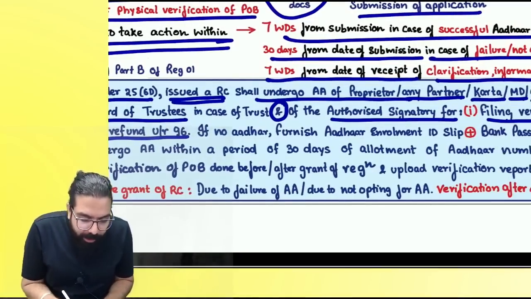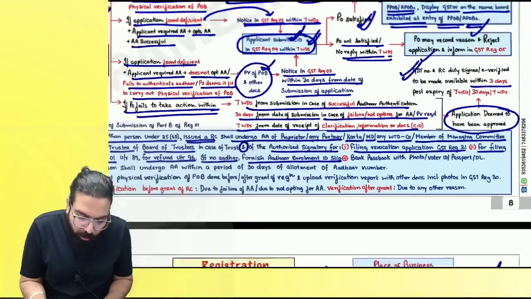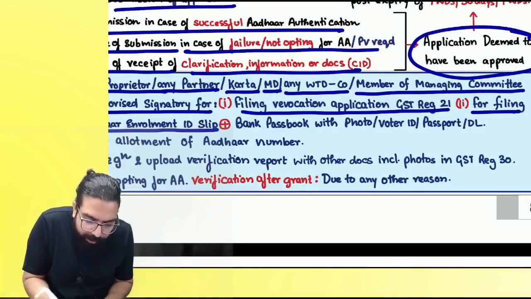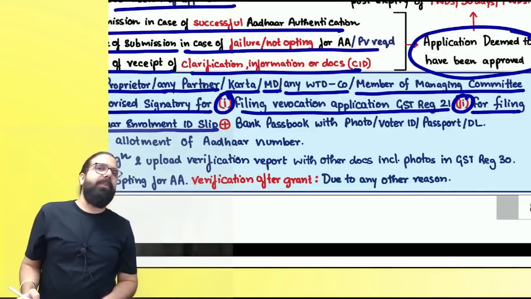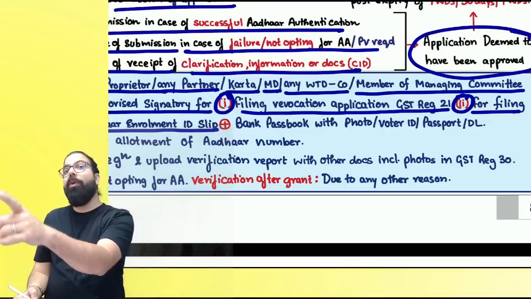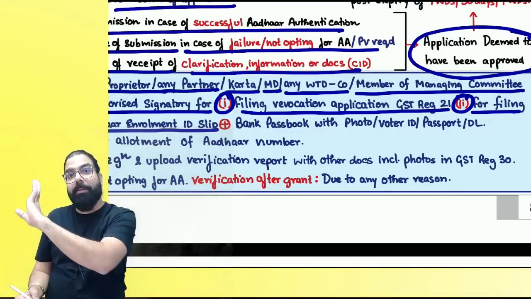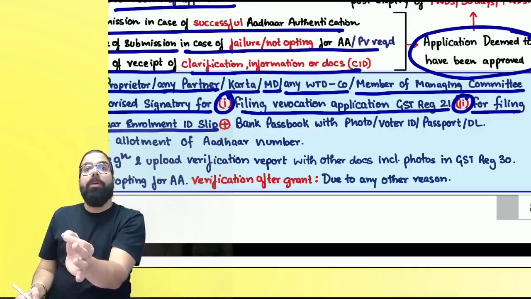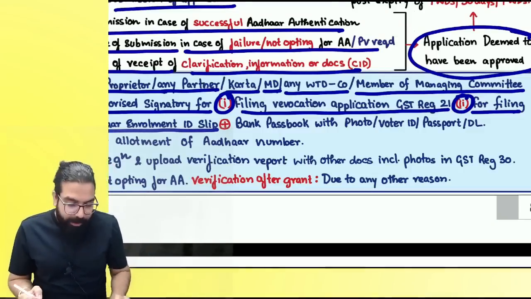Can I go ahead, everyone? And then, if no Aadhaar, furnish Aadhaar enrollment. So what are the two things, everyone? Revocation application and refund application. For revocation application and refund application, you need Aadhaar. If you have not done Aadhaar authentication, you took registration before Aadhaar authentication came, but still now, if you want to apply for refund or revocation, you have to do Aadhaar authentication. Can I go ahead, everyone?